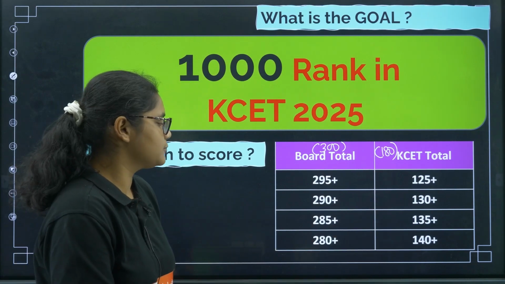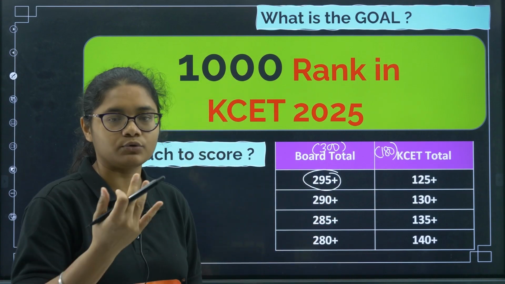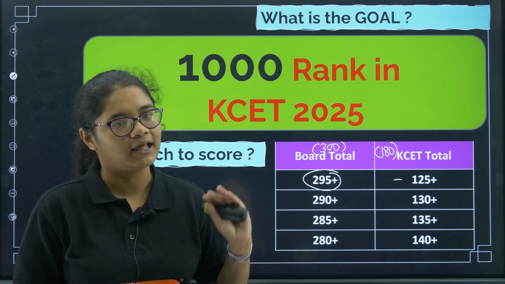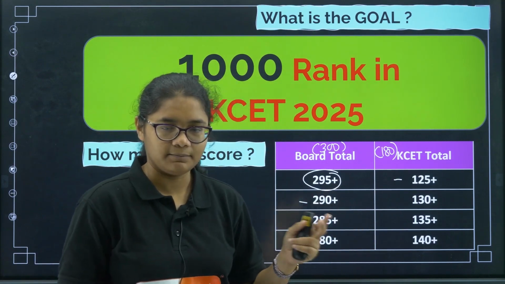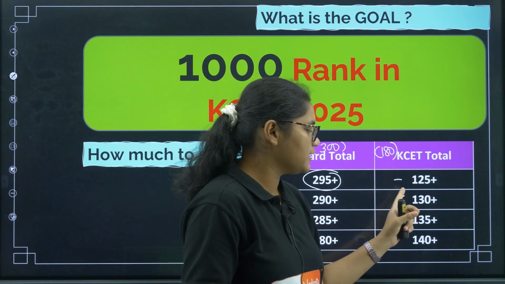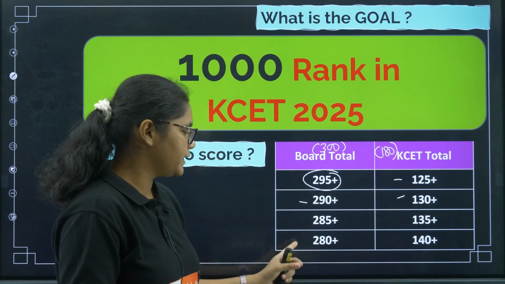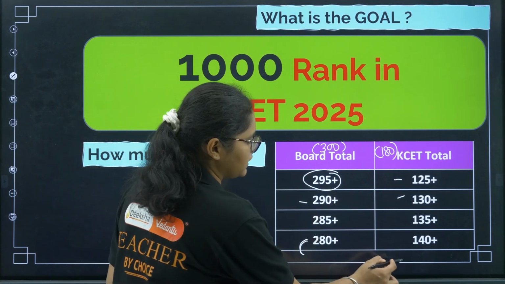Suppose you have got 295 plus in board PU 2024, then 125 plus in KCET will definitely help you get into the top 1000 rank. If you have 290 plus in PU 2024, then 130 plus will help you. 285 plus, 135 plus; 280 plus, 140 plus. Here, if you decrease by 5, you have to increase here by 5.